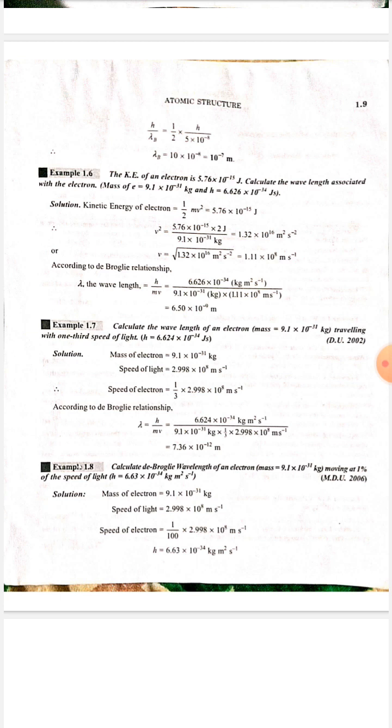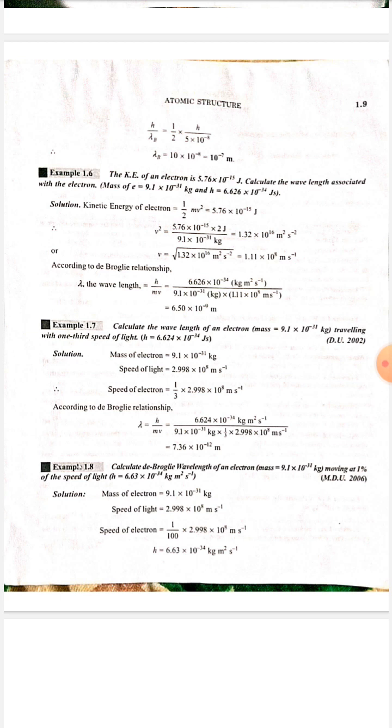Solution. Mass of electron is equal to 9.1 multiply 10 to the power minus 31 kilogram. Speed of light is equal to 2.998 multiply 10 to the power 8 meter per second. Speed of electron is equal to 1 by 3 multiply 2.998 multiply 10 to the power 8 meter per second.